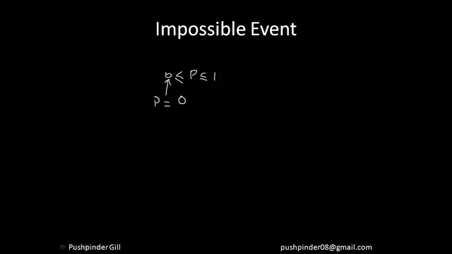So if the probability of an event happening is 0, that means it is definitely not going to happen. There are no chances that the event is going to happen. Let's say, for example, I throw a dice and I get a 3-digit number on a normal dice, which is not possible, because a dice has only 6 numbers. So you understand what an impossible event is. The probability of an impossible event is always 0.